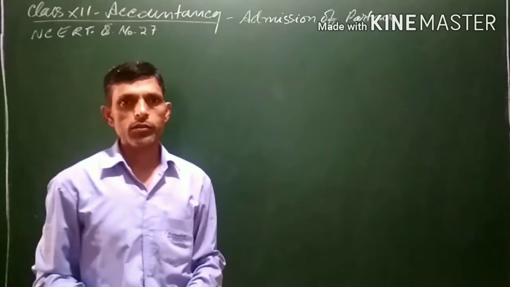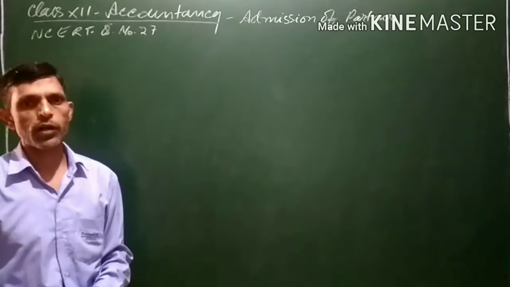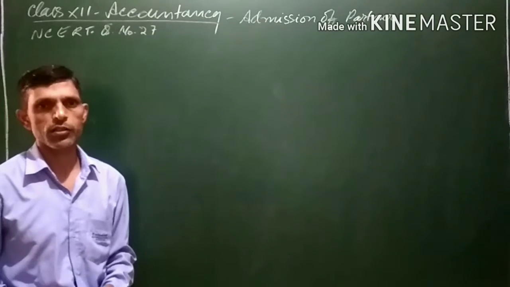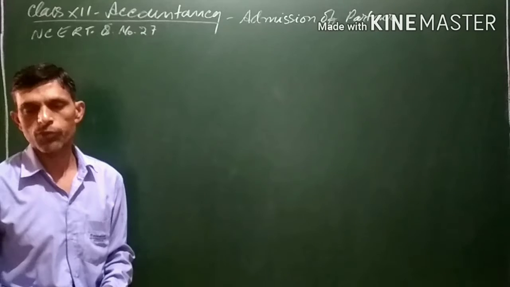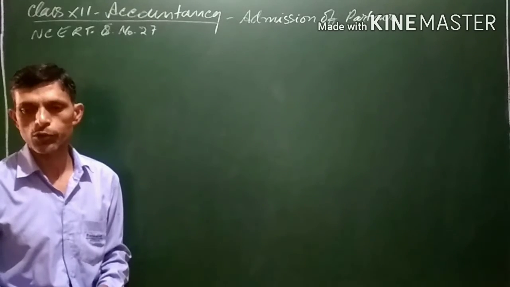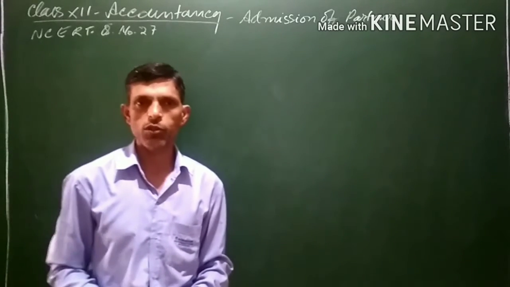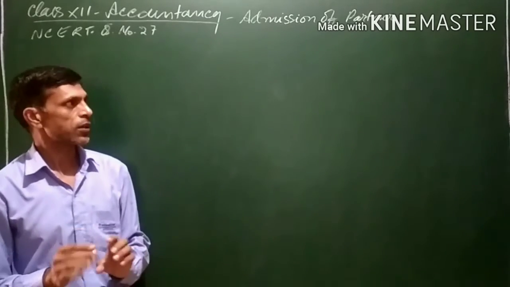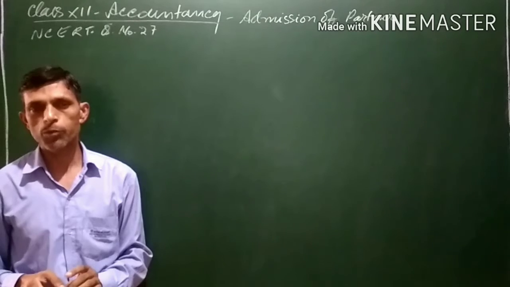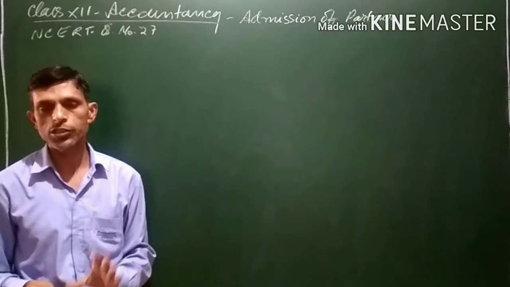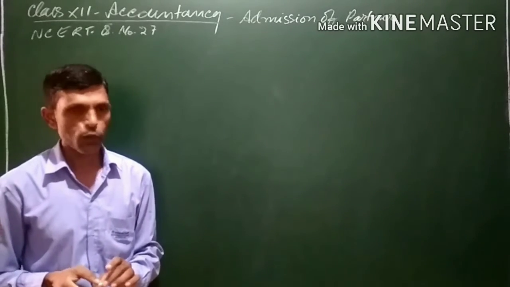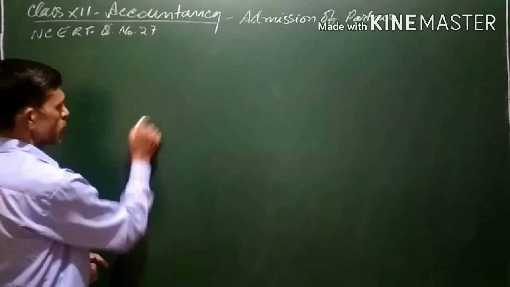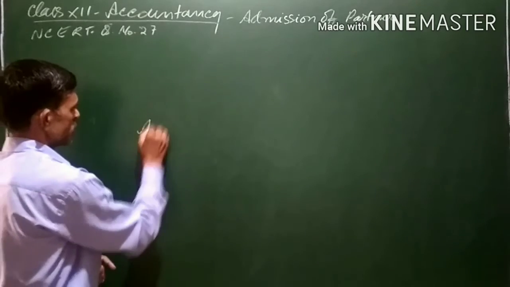Till now we were doing admission of partners: adjustments at the time of admission regarding adjustment in profit sharing ratio, adjustment of goodwill, then revaluation of assets and liabilities. These all things we did separately. Now we are going to do a comprehensive question wherein all these things will be included. Moreover, one thing we have not done, although it is not part of our syllabus, that is adjustment of capital.